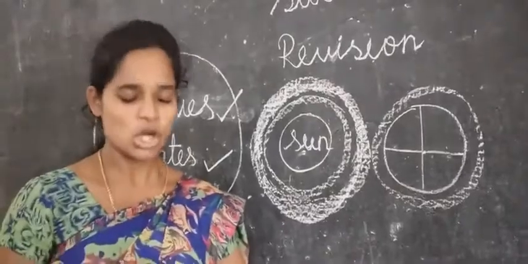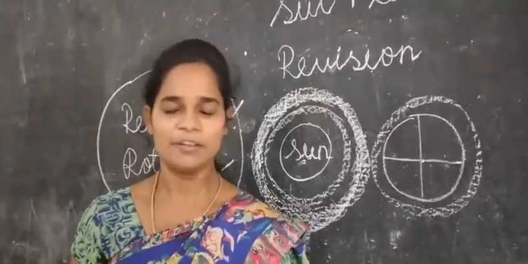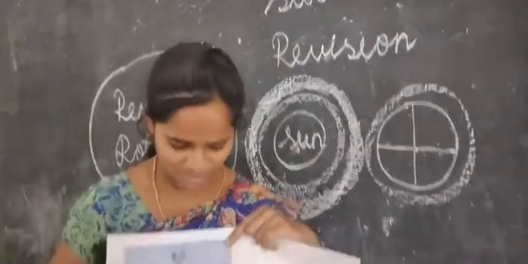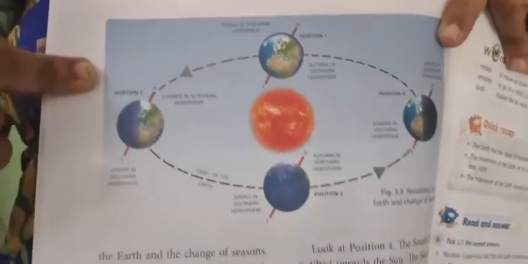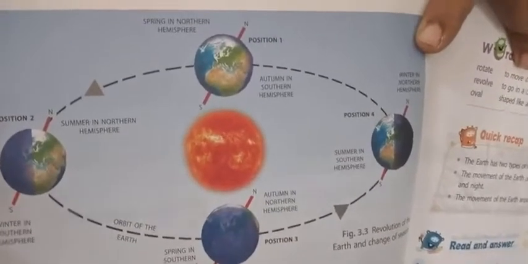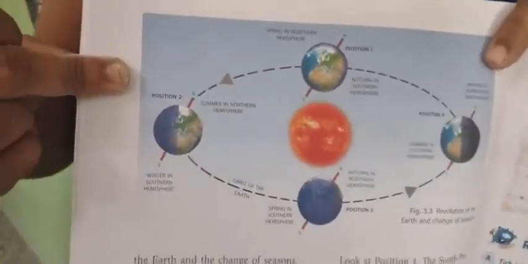You all understand? Even in lesson number 3, remember that we have this main picture, the 4 positions of the earth, showing how it rotates. While moving in each position, what are the changes, the climate changes, the season changes taking place. You need to learn this diagram very well.